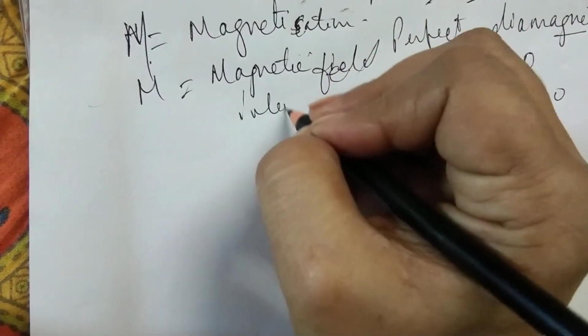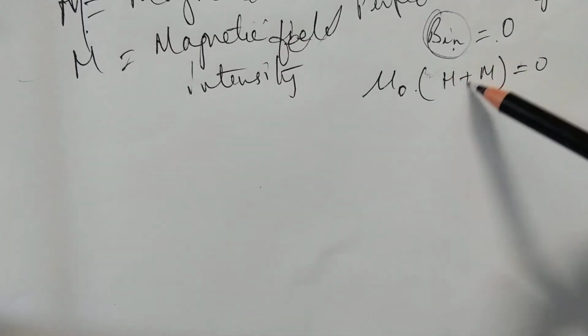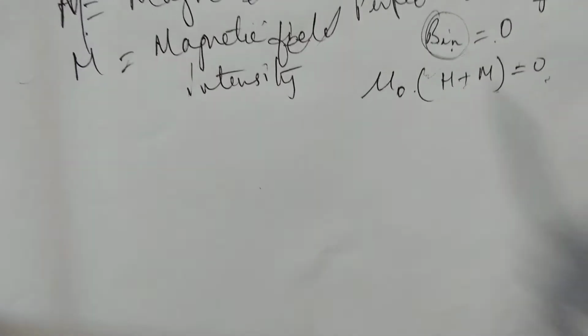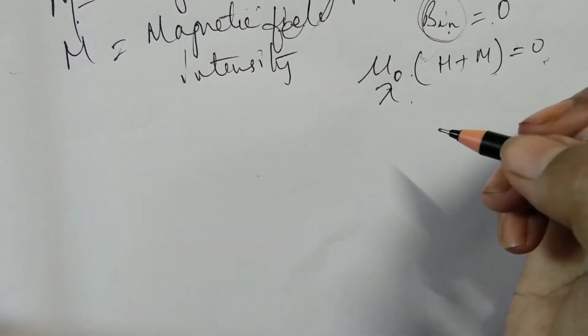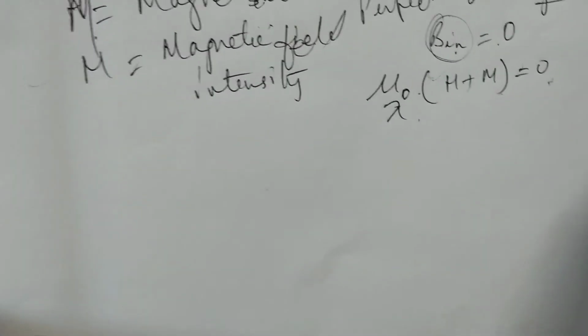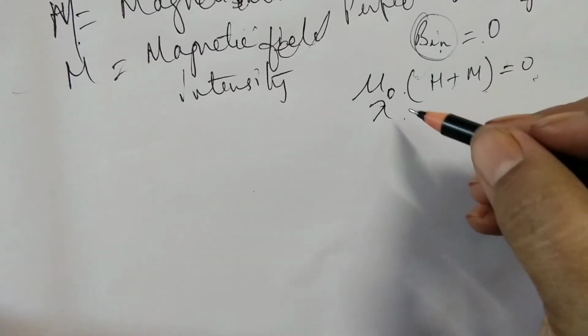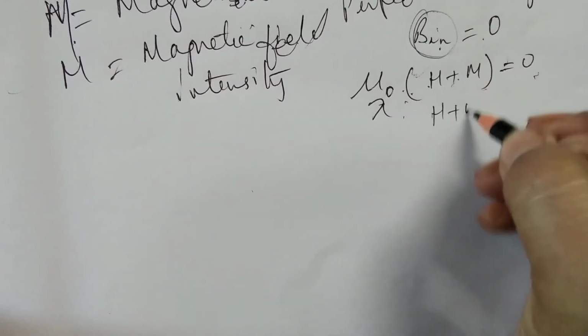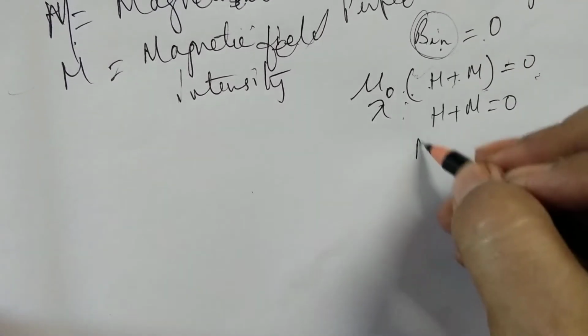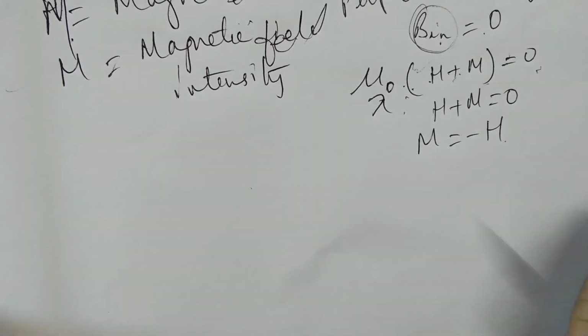Mu 0 is the permeability of free space. So if B equals mu 0 (H plus M) equals 0, then it follows that H plus M is equal to 0, or we can write M is equal to minus H.